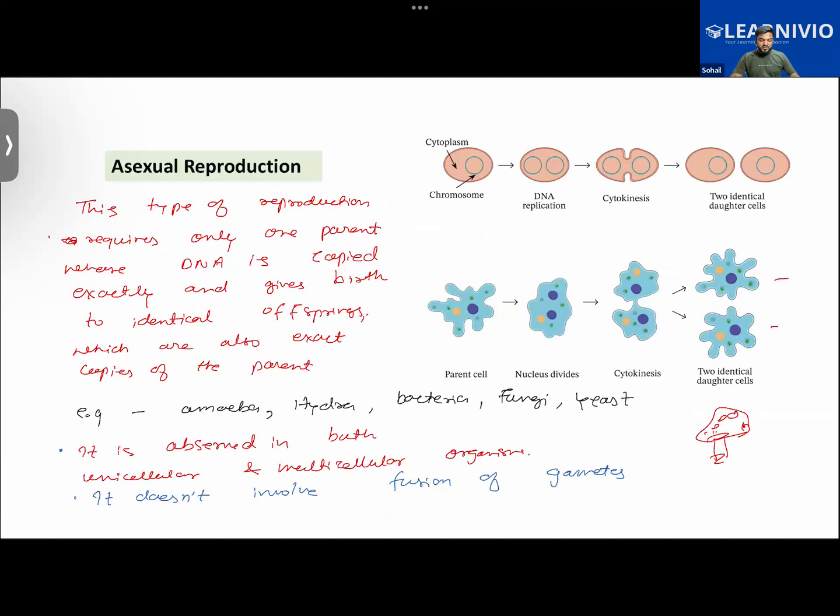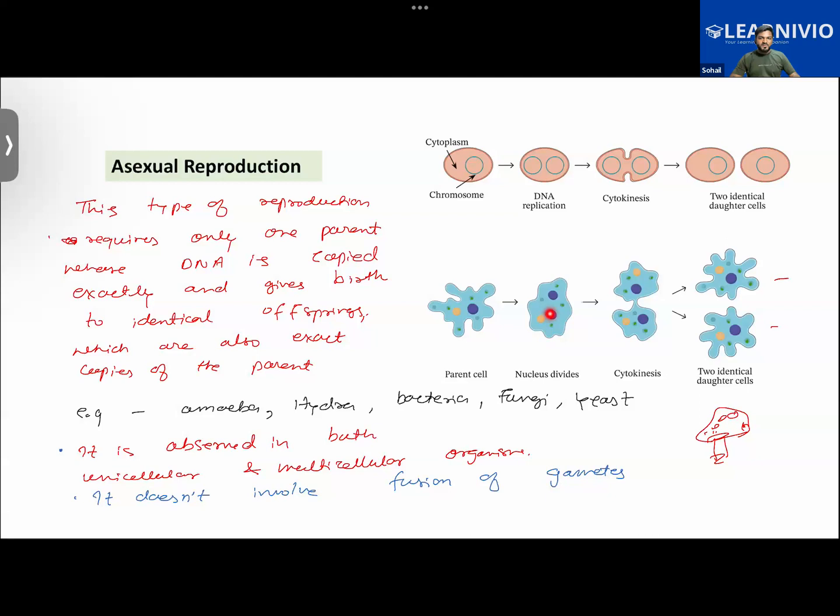Also answer this for me. In the body of this amoeba, or in the body of certain bacteria or fungi or hydra or yeast, are there any sex cells produced in their body? No. Obviously no, right? Gauri and Khadija, you guys also turn your cameras on in the class. Sir, I don't have a camera on my device. Okay, no worries then. So the thing is that if they don't have sex cells, then what will you call their cells?